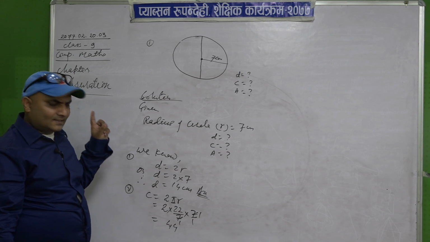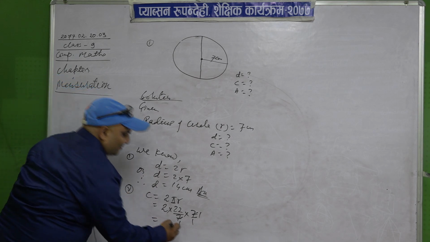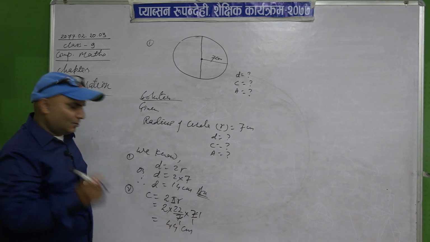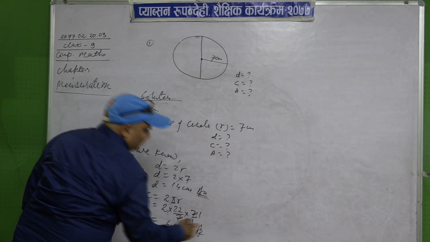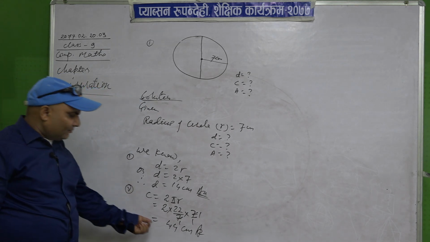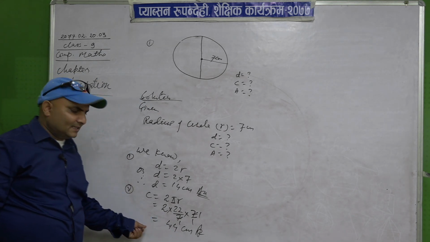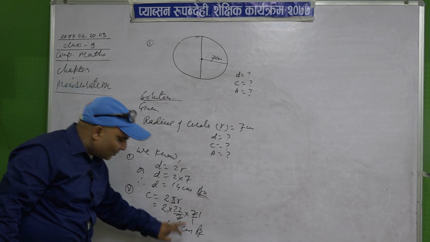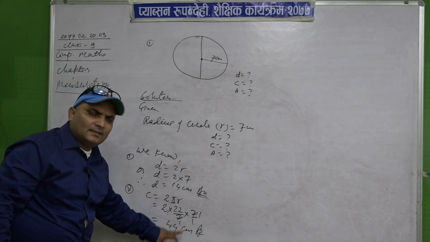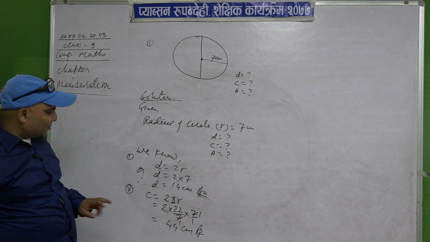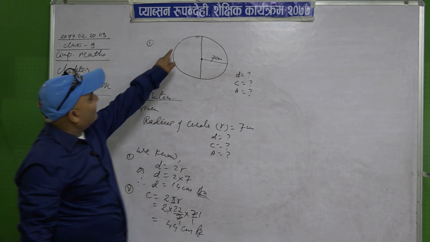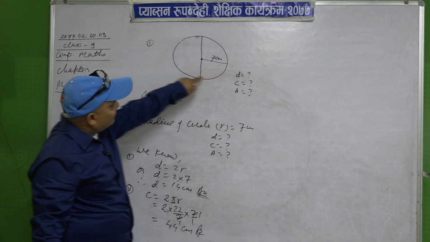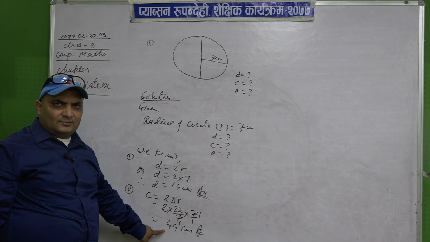We discussed yesterday that the unit of perimeter or circumference is centimeter or meter or kilometer, etc. In mensuration, if you don't write the units, then your marks will be deducted. So don't forget to write units. The circumference is the length of this outer edge. The length of this outer edge has come to 44 centimeter.